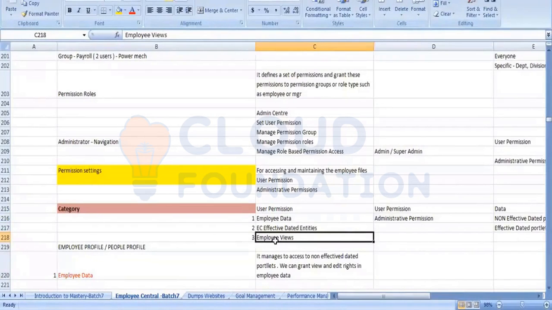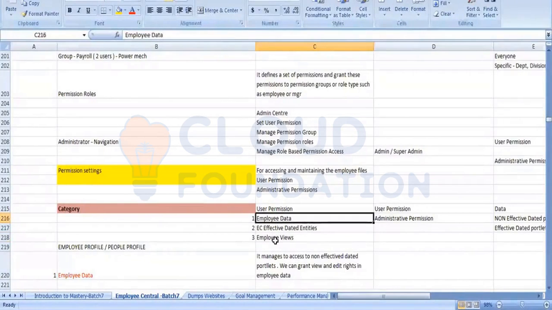These categories are used to control the permission which is related to the employee data. Whenever you want to do some controlling of the permission for the employee data, you will be going with any of these three permissions. Got it. That is employee data, employee view or effective data.